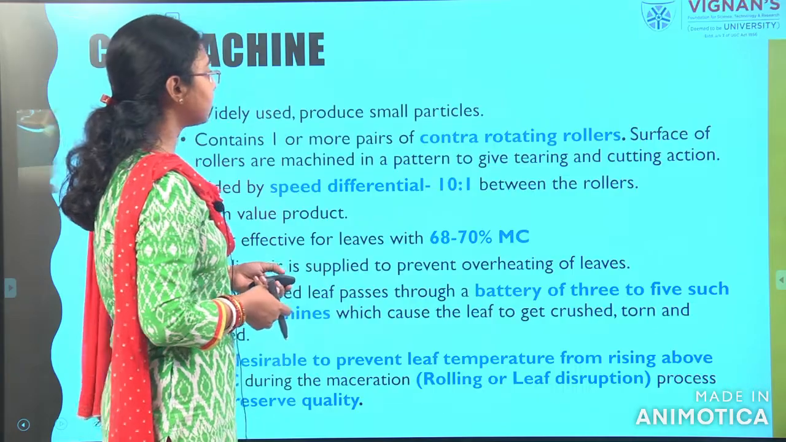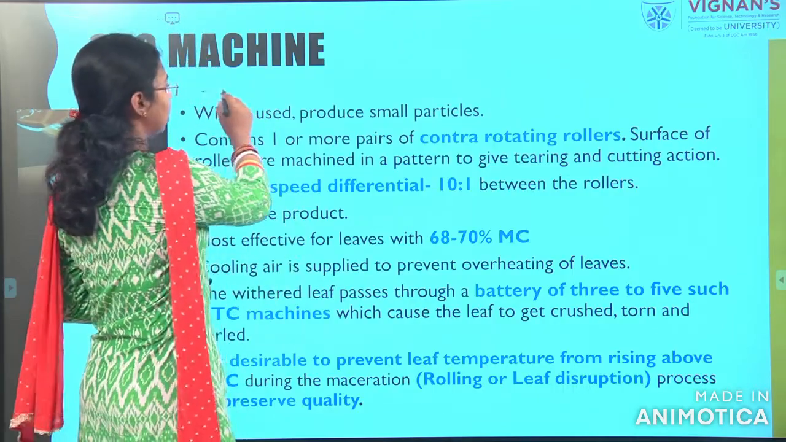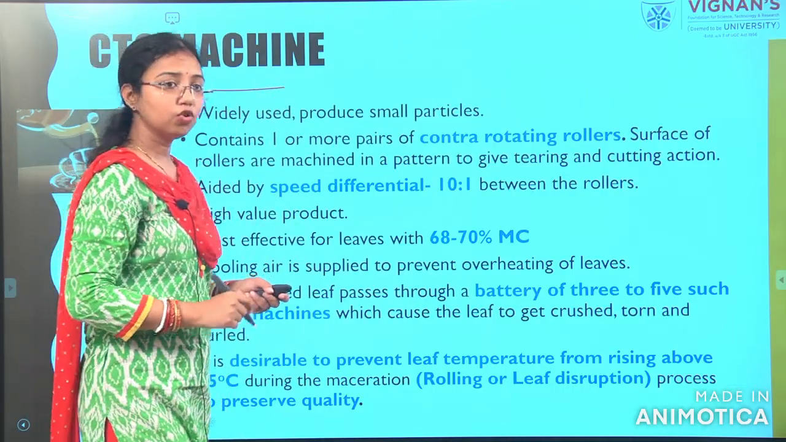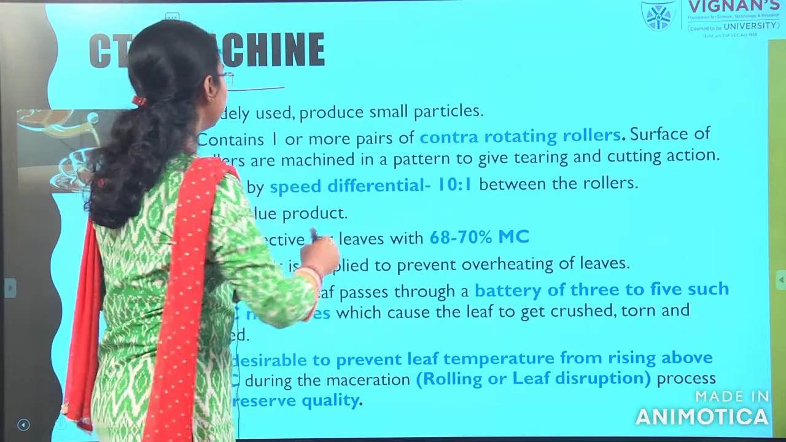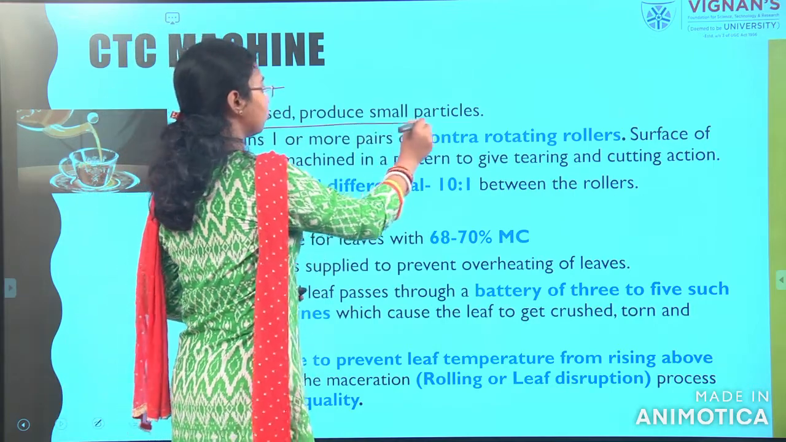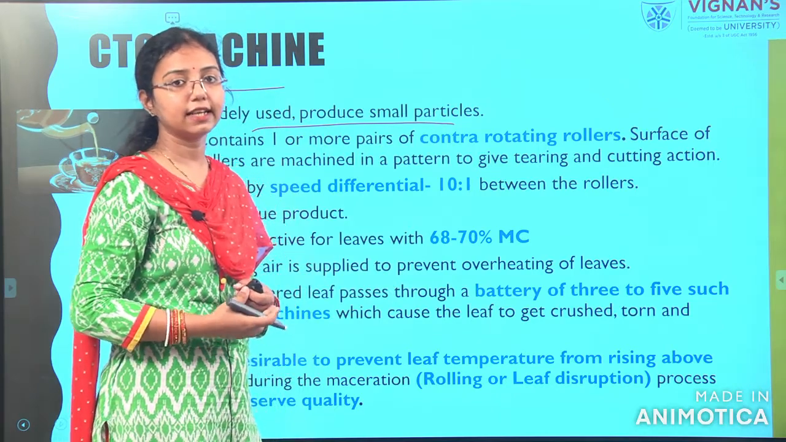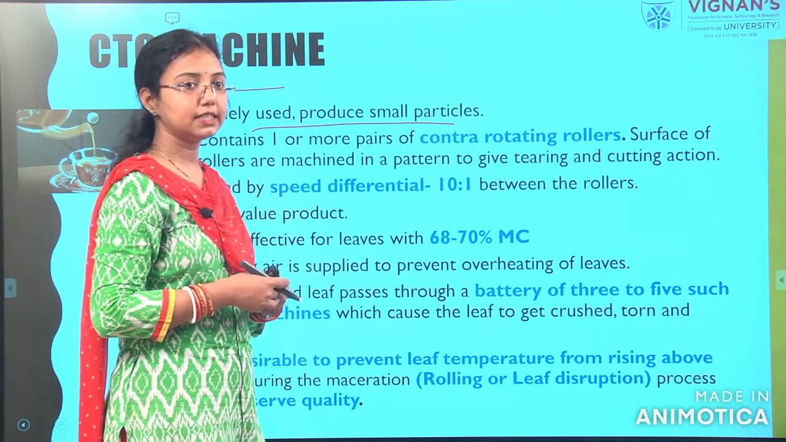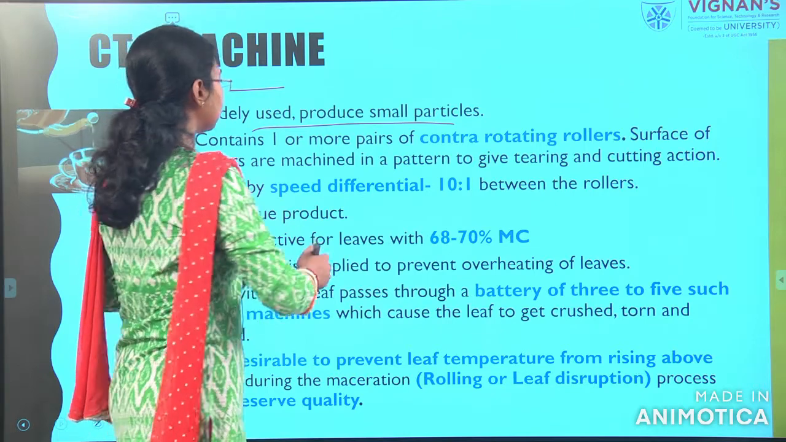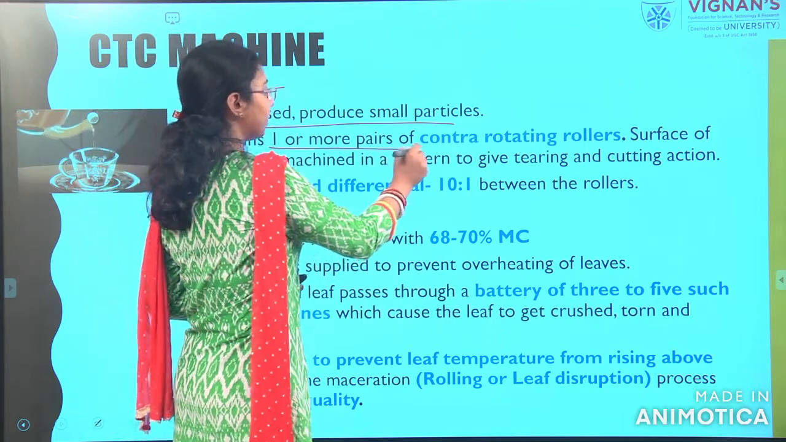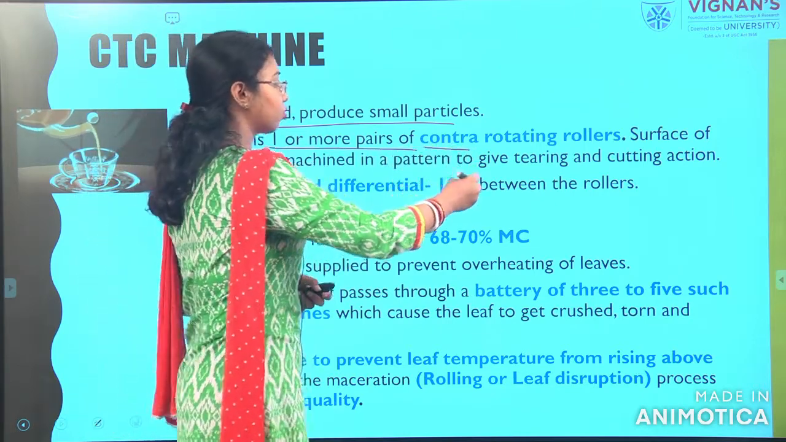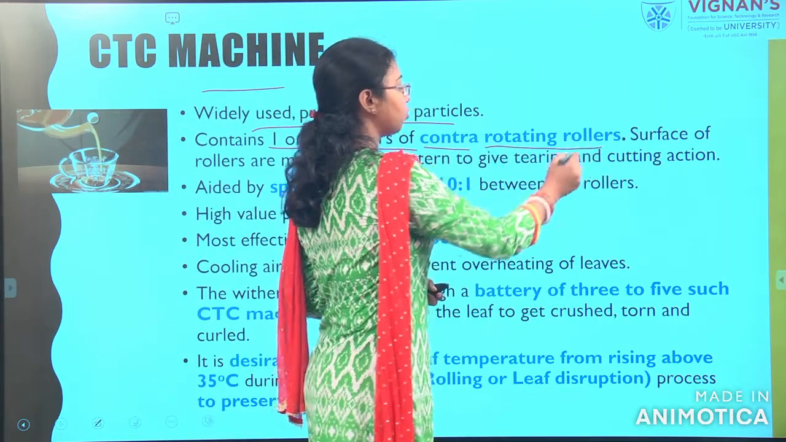Next we will see the CTC machine, how it looks. The CTC machine is widely used and produces small particles. Whatever tea we use in daily life, we get from the CTC rollers. It contains one or more pairs of contra-rotating rollers. What is the meaning of contra-rotating rollers?